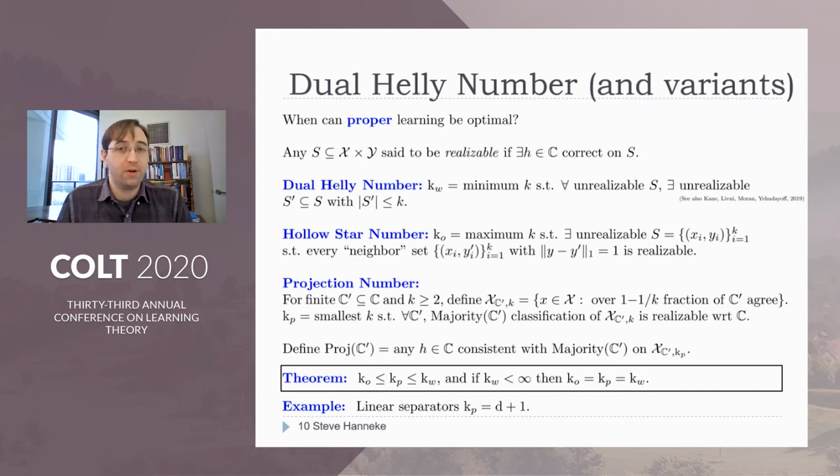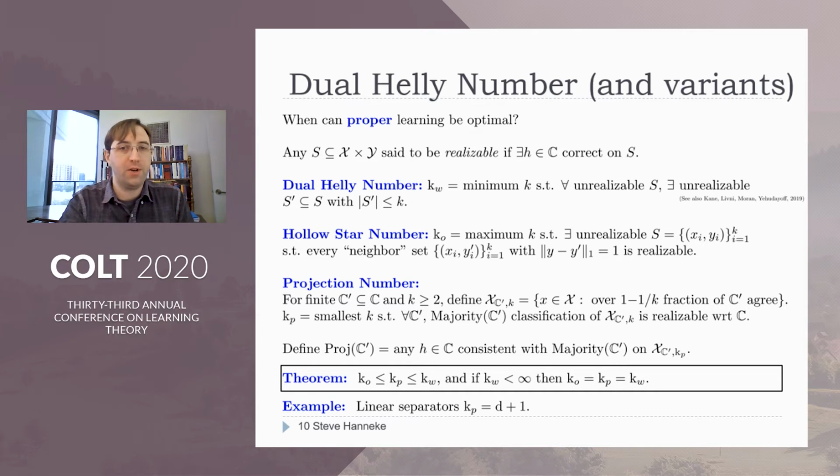The second quantity is called the hollow star number. It's defined as the largest finite k for which there exists an unrealizable set of size k, such that if you flip any one of the labels, it becomes a realizable set. This has a direct connection to a quantity called the star number, but actually the hollow star number is typically much, much smaller than the star number. The last quantity we'll define is called the projection number. This one's a little more complicated to state, but it turns out to be very useful.